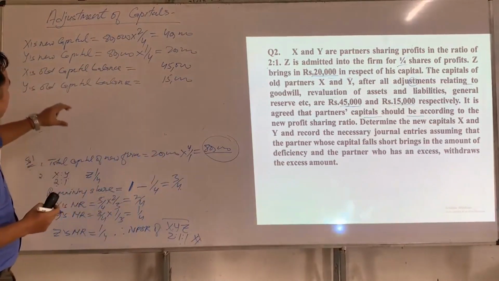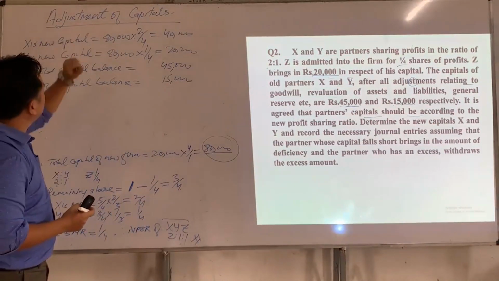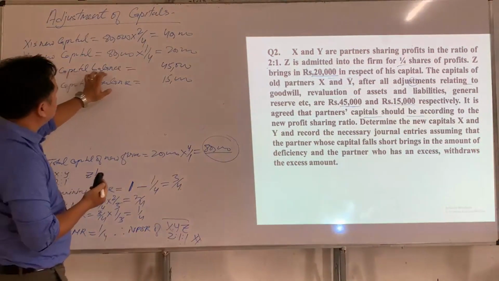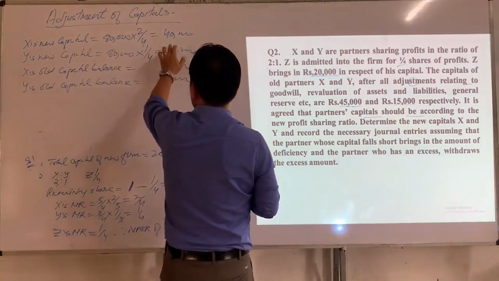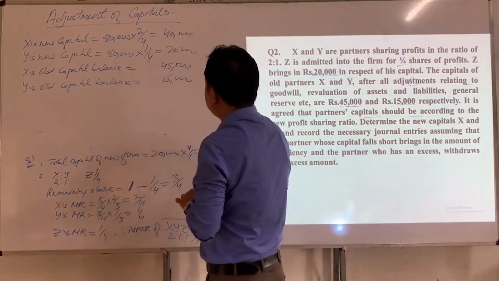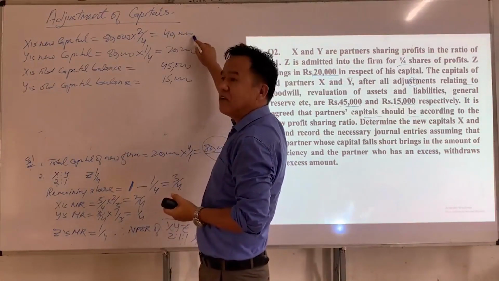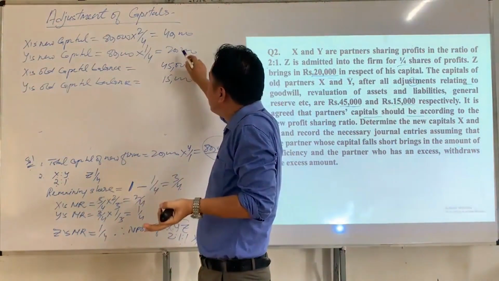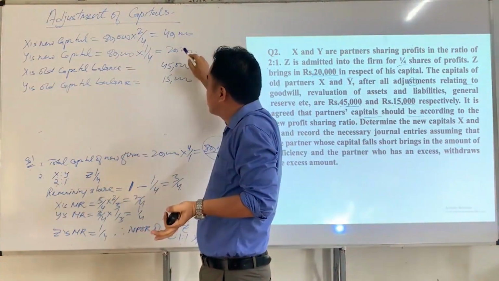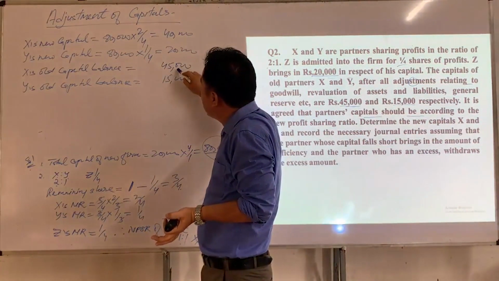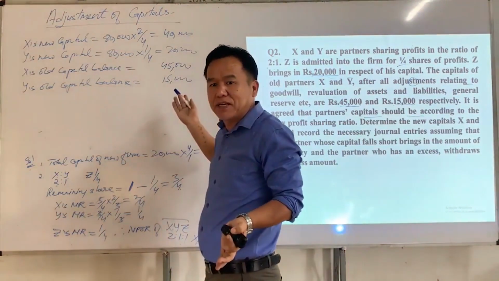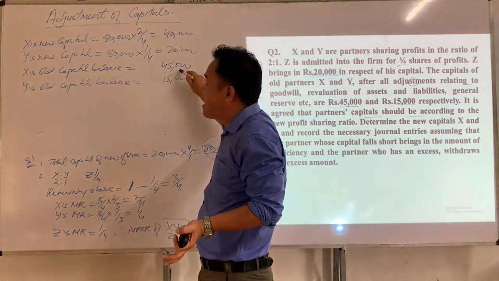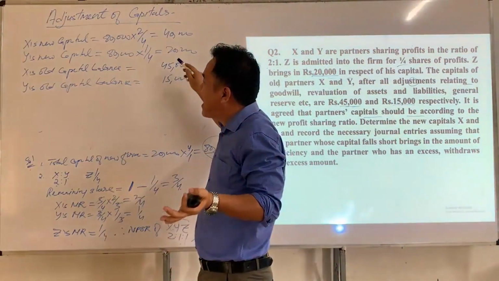Now we have to compare old capital balance with new capital. So if we compare X's old capital balance, that is 45,000, with X's new capital, which is 40,000, the required capital is 40,000, whereas his old capital is 45,000. So X wants to have 40,000 as his new capital. If we compare old capital balance with new capital, there is a surplus. If there is a surplus, then X's amount of 5,000 should be withdrawn by X.